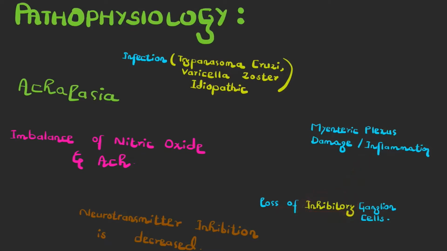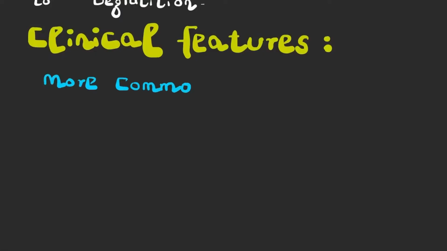When these inhibitory ganglion cells are lost, there is decreased neurotransmitter inhibition. That causes an imbalance of nitric oxide and acetylcholine. The levels of acetylcholine will increase, whereas the levels of nitric oxide will decrease, and that will ultimately result in achalasia. This condition more commonly occurs in middle-aged people.